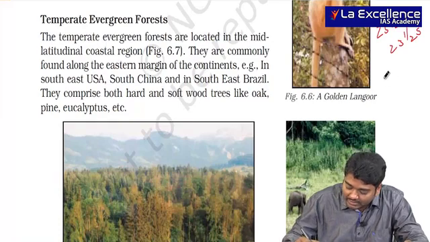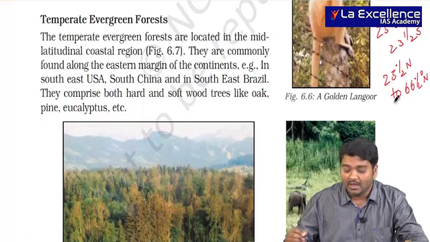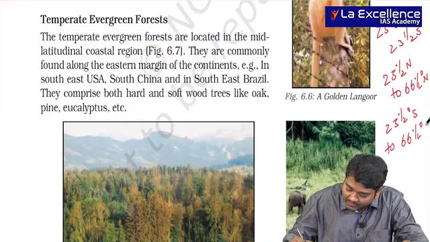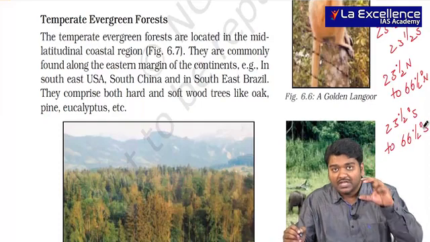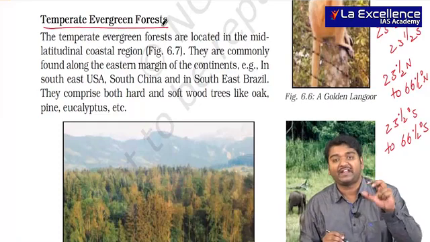When I am talking about temperate, I am talking about 23.5 degrees north to 66.5 degrees north, and 23.5 degrees south to 66.5 degrees south. So here I am talking about a particular region, temperate evergreen forest.